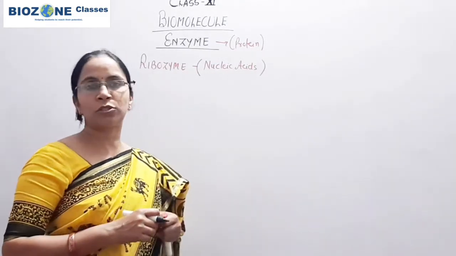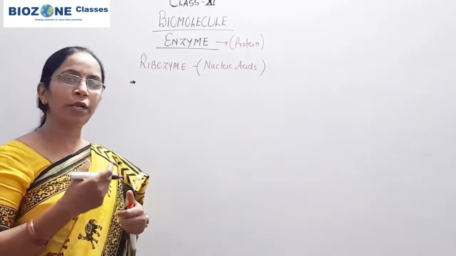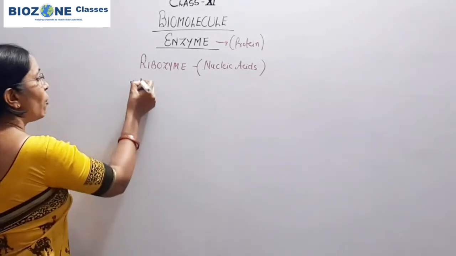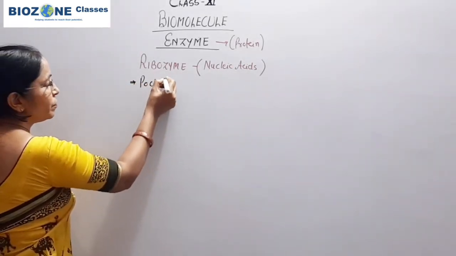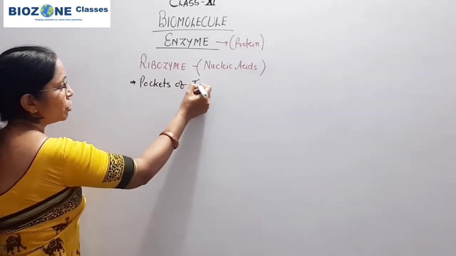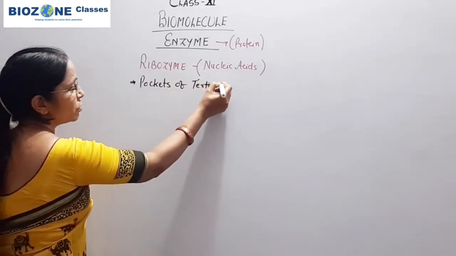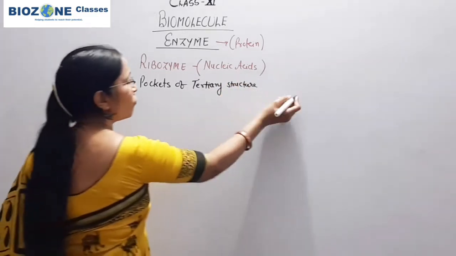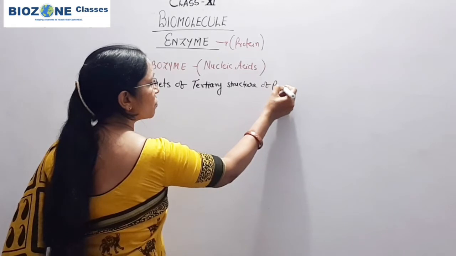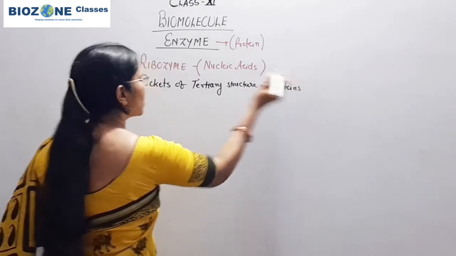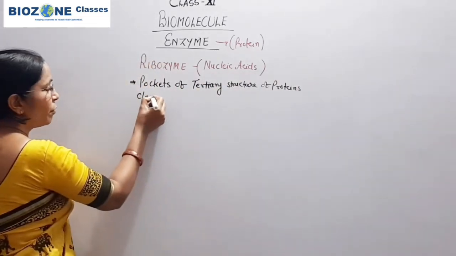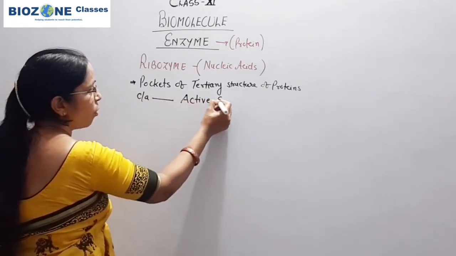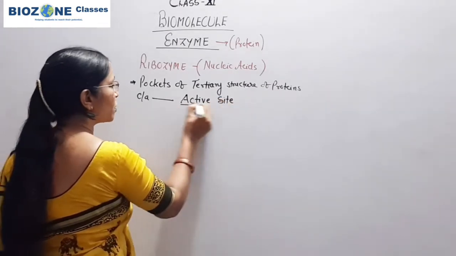In the tertiary structures of protein, some foldings or you can say pockets are present, and those pockets of tertiary structure of proteins or you can say enzymes are called active sites. Now what is the role of this active site?